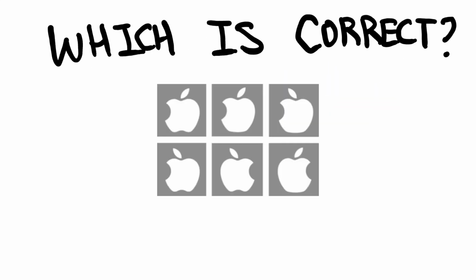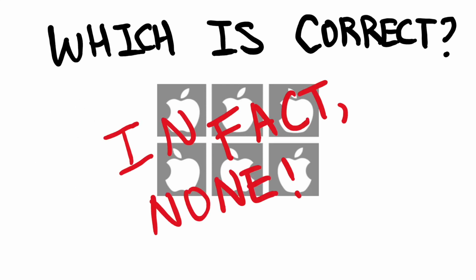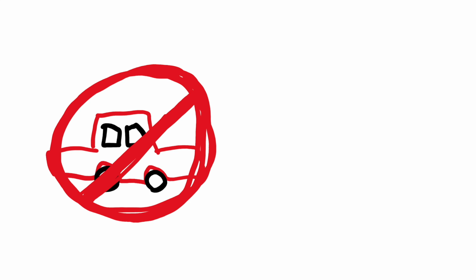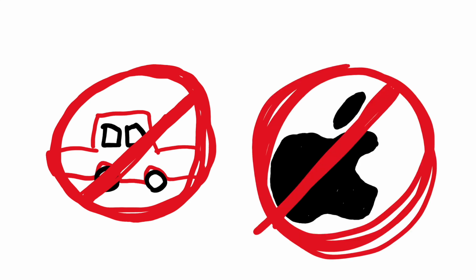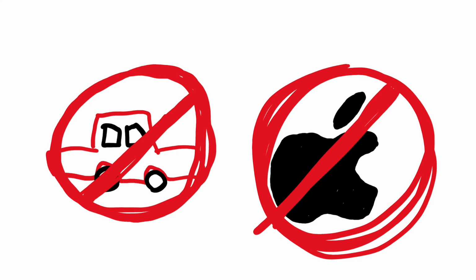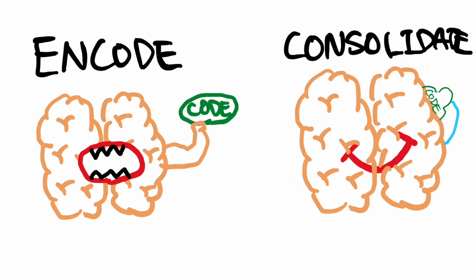Guess which Apple logo is correct? In fact, none of the logos are correct. How is that? You've seen Apple logos everywhere. Just like you forgot where you parked your car, most of us don't really know what the Apple logo actually looks like. This is because encoding and consolidation didn't take place in your brain.